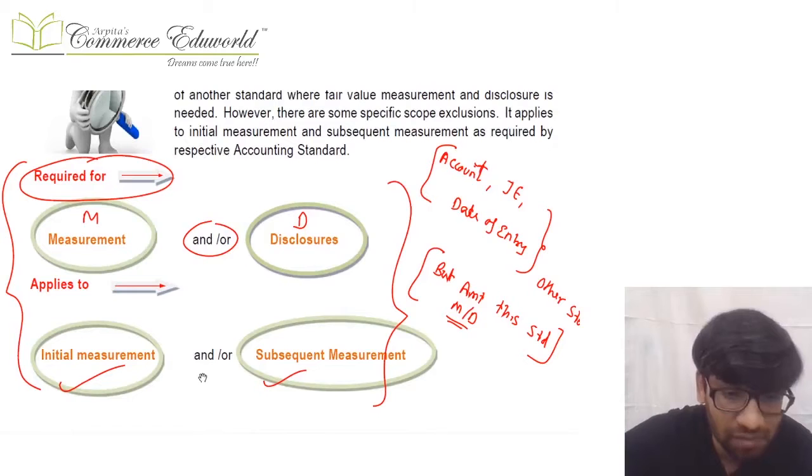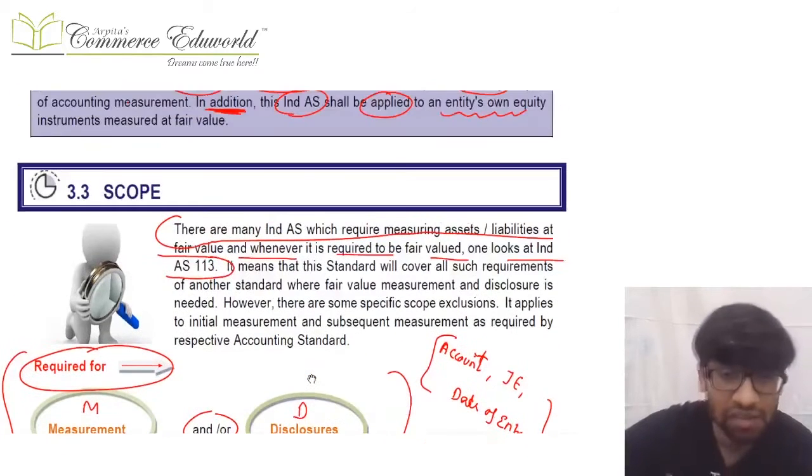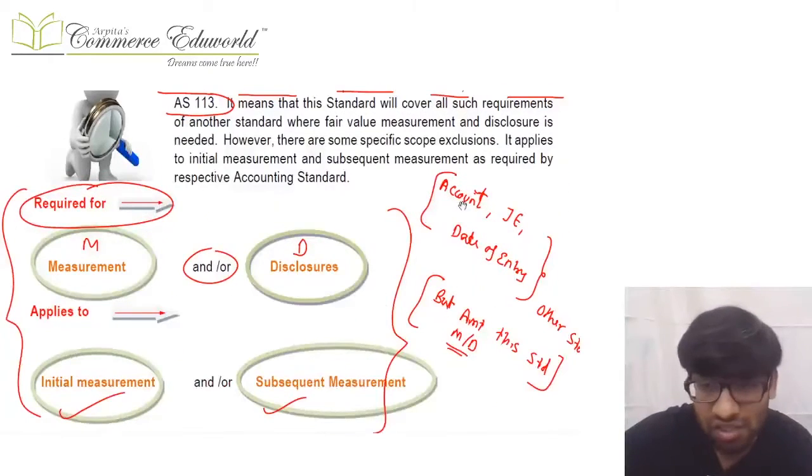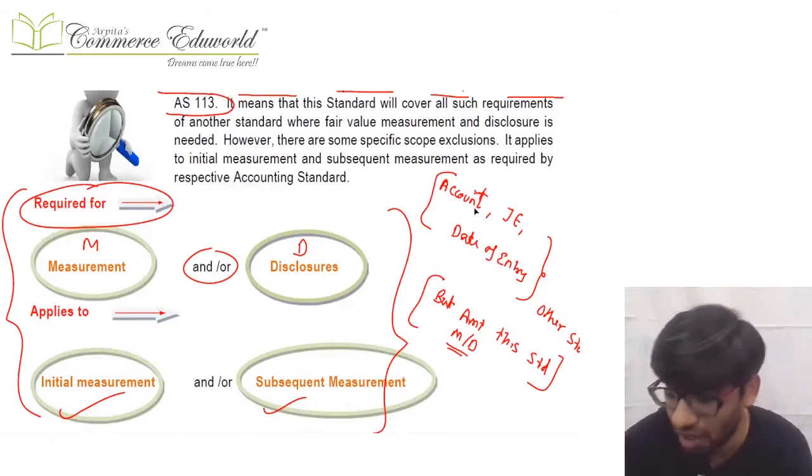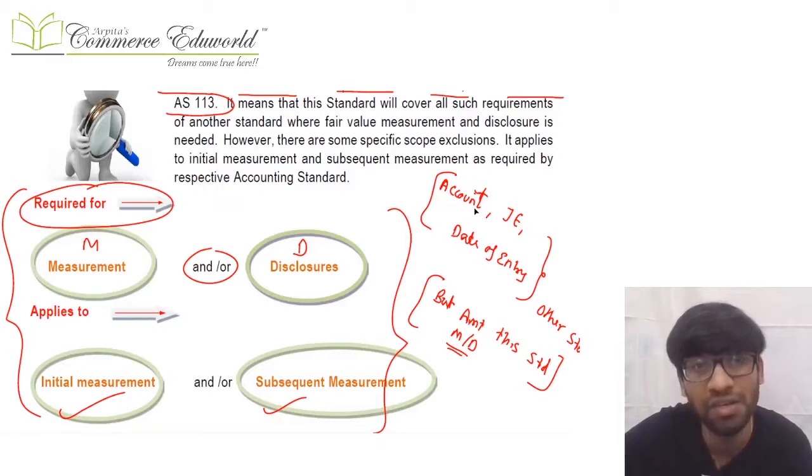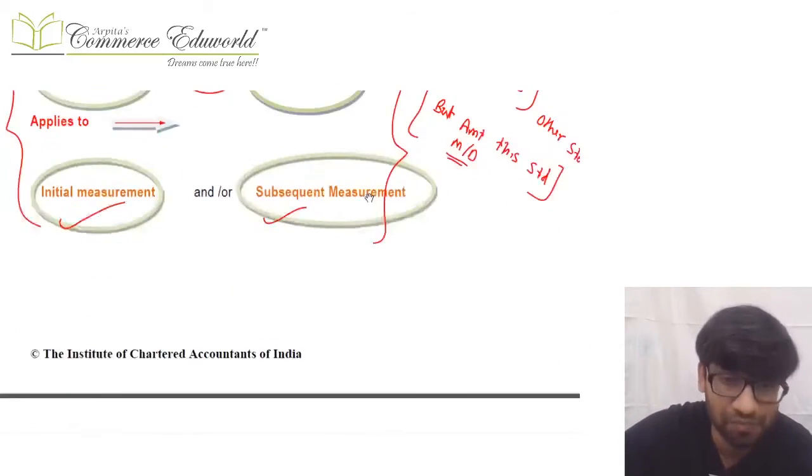On initial measurement or maybe on subsequent measurement, the measurement and disclosure of the fair value, this standard helps in that measurement and disclosure. Now this standard does not give you the journal entry, it does not give you the date of entry, it does not give you the accounting, it gives you the measurement and the disclosure aspects.